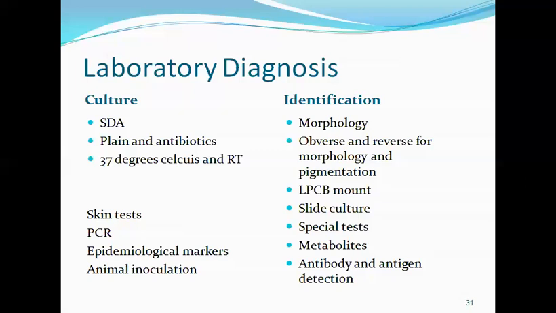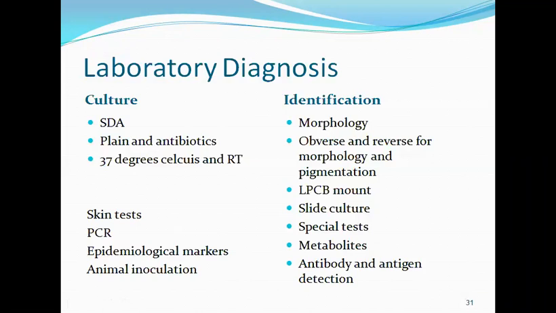Then we may have molecular methods like the PCR method, in which we identify the genes or the genome of the fungus. Then we may have epidemiological markers identified, like phage typing, biotyping, etc. These methods can be done on the different fungal isolates.